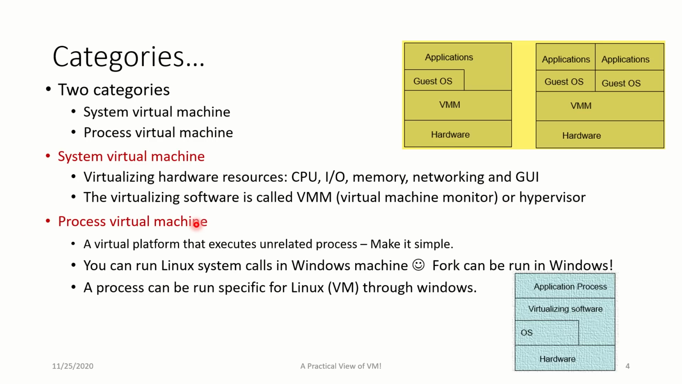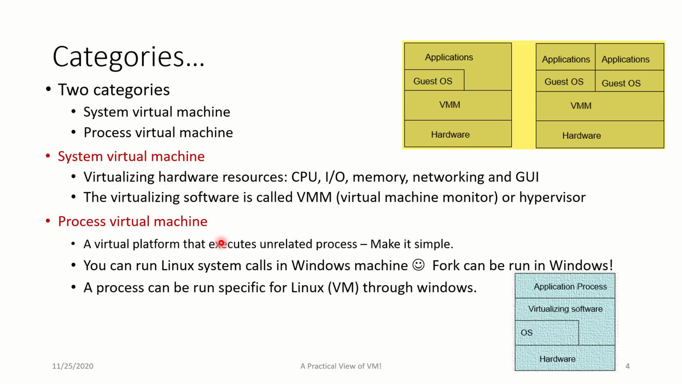Now, process virtual machine. What is it? This is nothing but we are going to run processes, right? All the files that we execute become process. There could be multiple processes which are running in the machine. So remember that we are going to run process. Now, what are we going to do? A virtual platform which will execute unrelated processes is all done by the process virtual machine. The process virtual machine enables you to run all the unrelated processes.